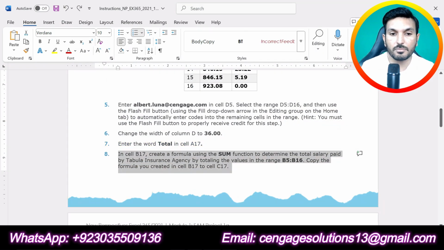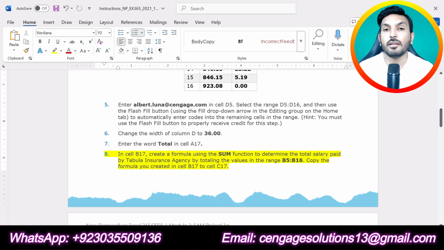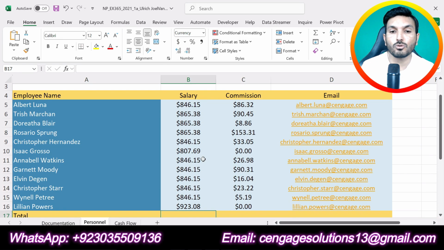So now let's do step number 8. In cell B17, create a formula using the sum function to determine the total salary paid by Tabula Insurance Agency by totaling the values in the range B5 up to B16. Then we are supposed to copy the formula that we just created into cell C17. So first we are supposed to go to cell B17 here,